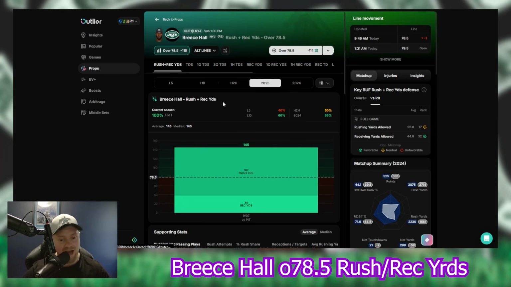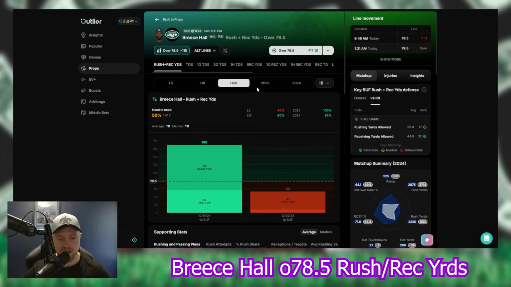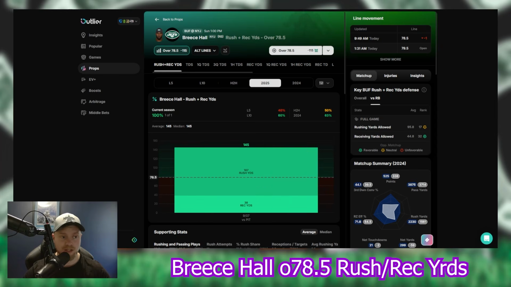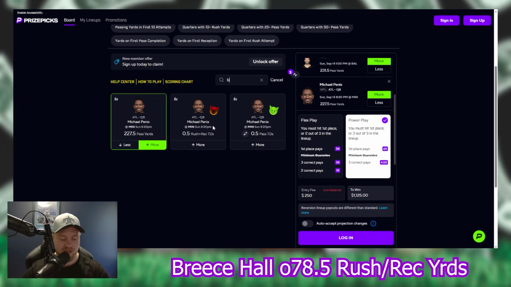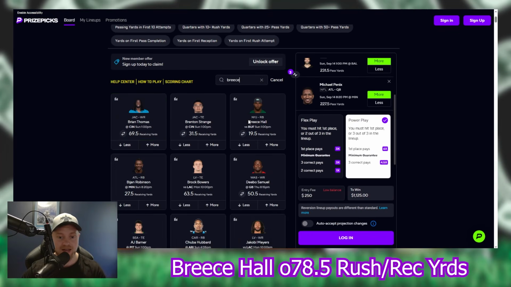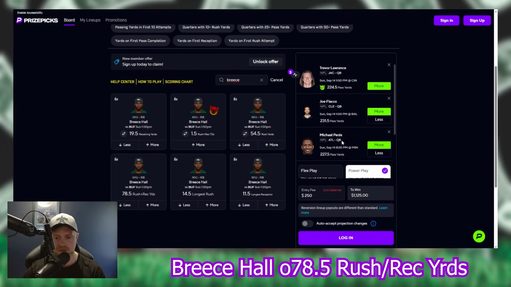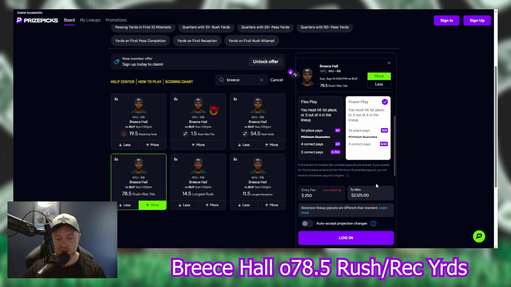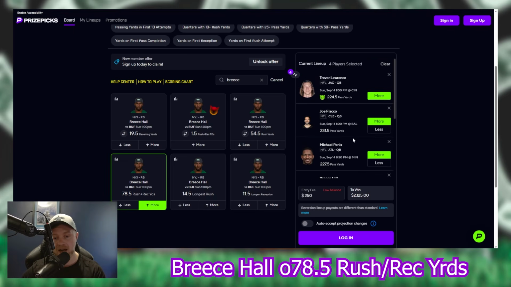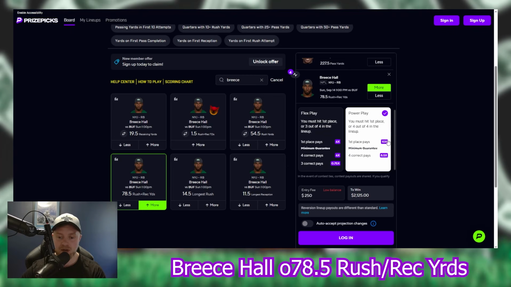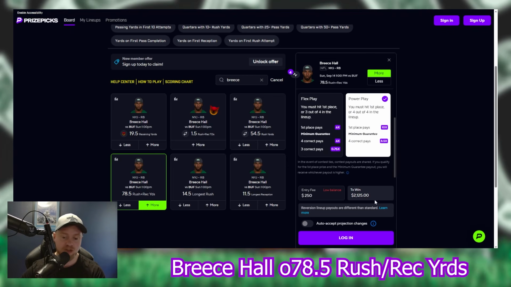78.5 is a little bit high. I still like this line, especially looking at how he looked in game 1 and how he looked last year versus the Bills. But regardless, Breece Hall, 78.5 rush and receiving yards is going to be my 4th pick of the day, or 5th pick if you keep Robinson in this one. If you play them all together, you got an 8.5x over on PrizePicks. I might play this in one big slip. Might run it all together and take this 8.5x, $250 would win us $2,125.